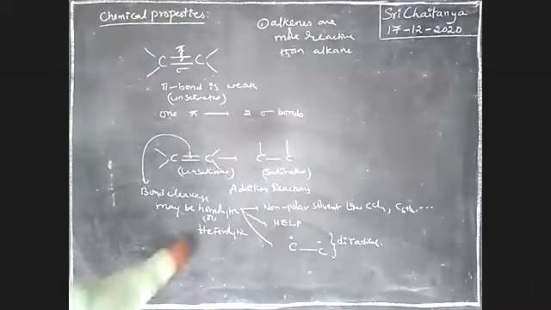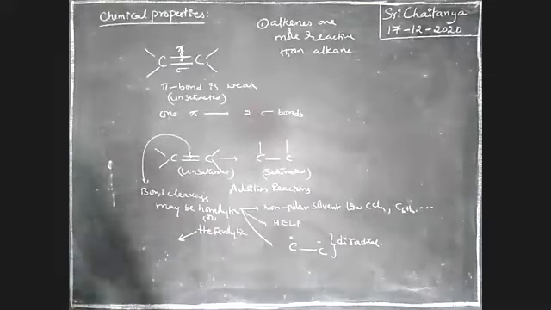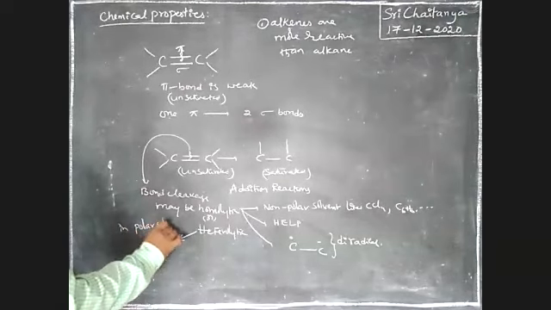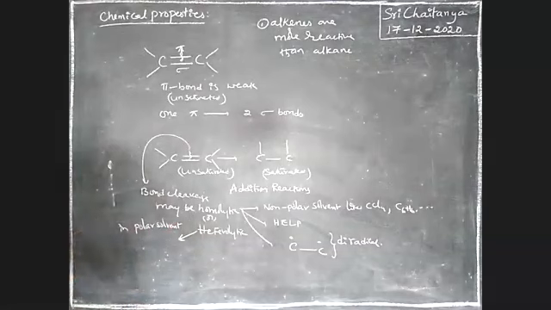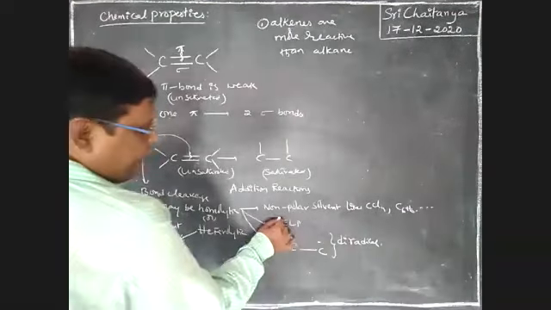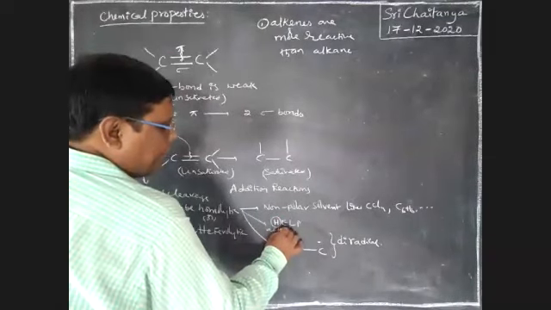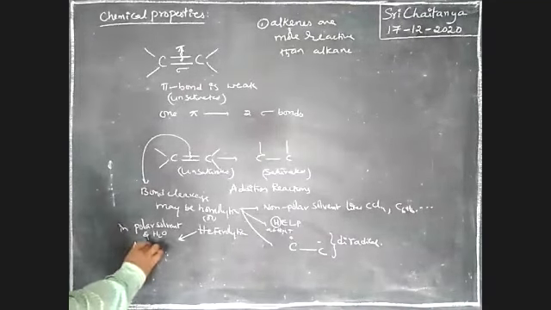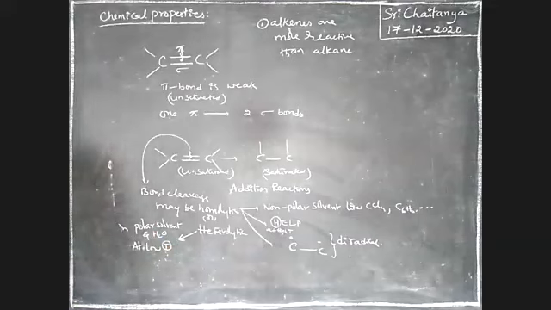If heterolytic cleavage takes place, it is generally in polar solvents, nothing but water, alcohol, like that. At high temperature, homolysis takes place; at low temperature, heterolysis takes place.